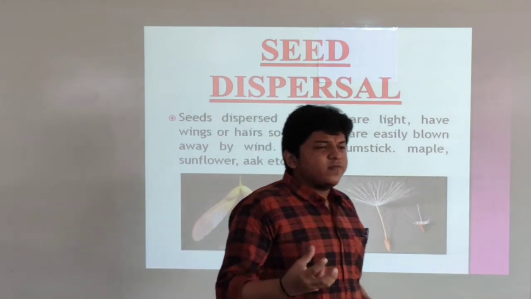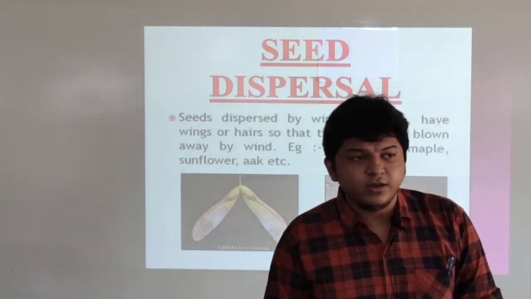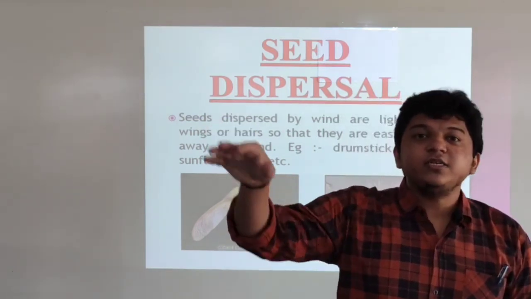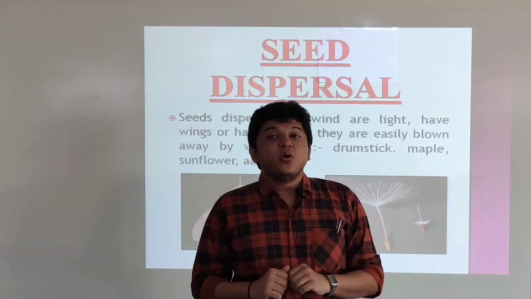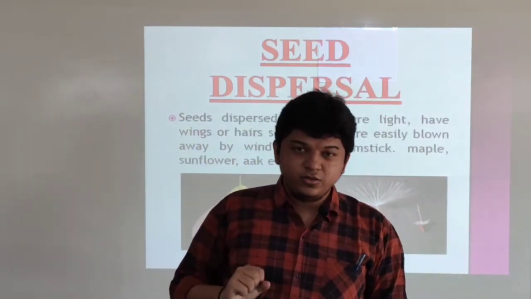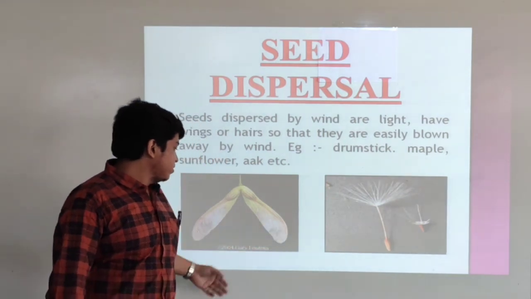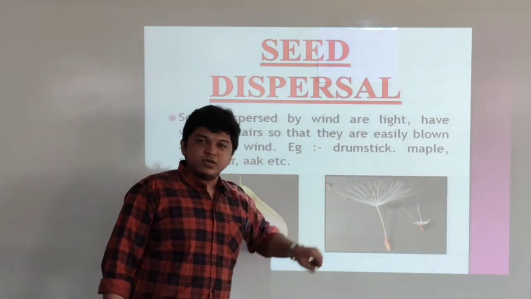So these are the different types of seeds whose dispersal takes place using the wind. Why does the wind take the seed along with it? Because these seeds have wings, or else they have hairs which can easily fly into the air. Okay, you can see the diagram over here. This is the seed with wing and this is the seed with hair.